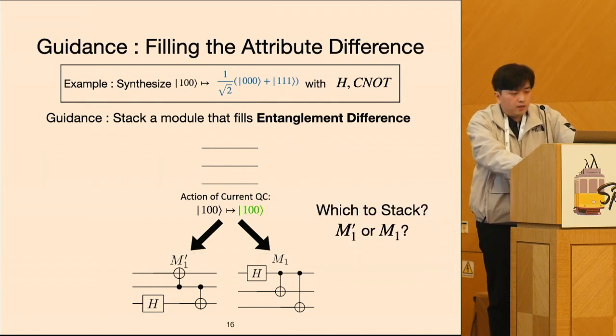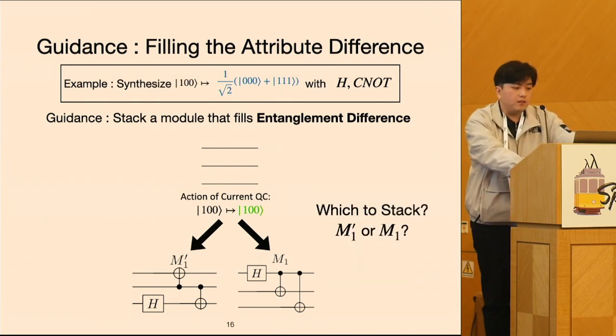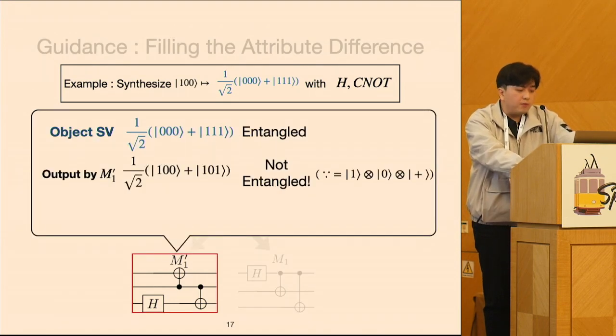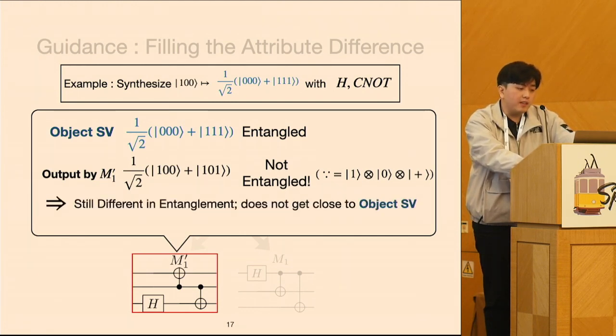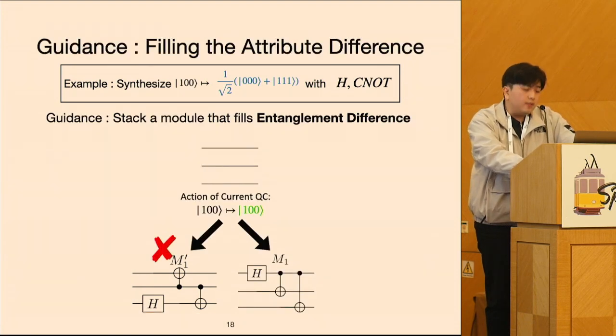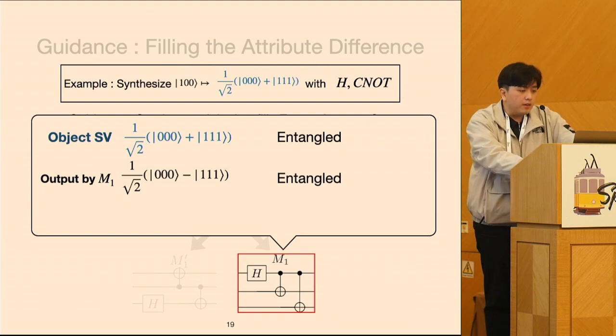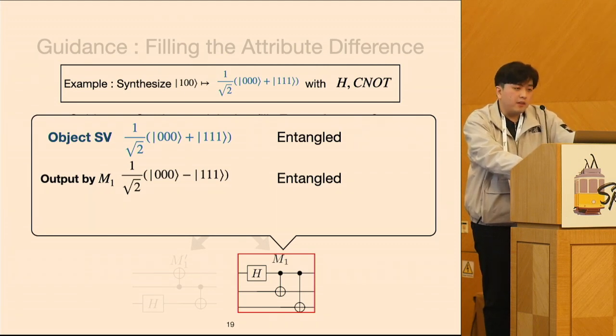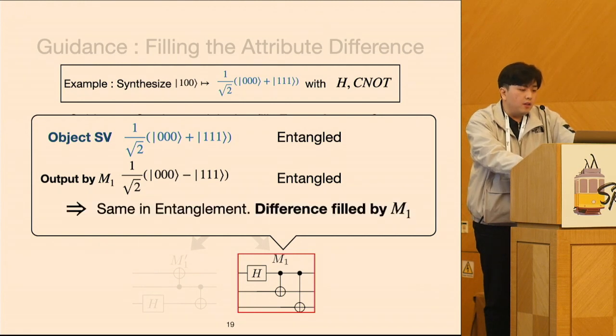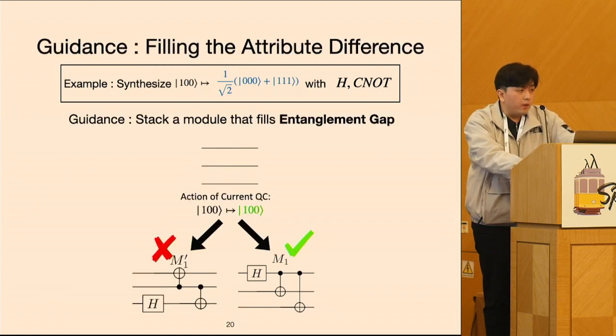But anyway, let's see how each module transforms the current state vector and decide which to append. The M1 prime module gives a state vector which is not entangled. So we can say that M1 prime does not fill the entanglement gap, so we decide not to append M1 prime, pruning it out. In contrast, the M1 module transforms the current state vector to be entangled, the same as the object state vector in attribute. So M1 fills the difference of entanglement. We append M1 in the synthesis.